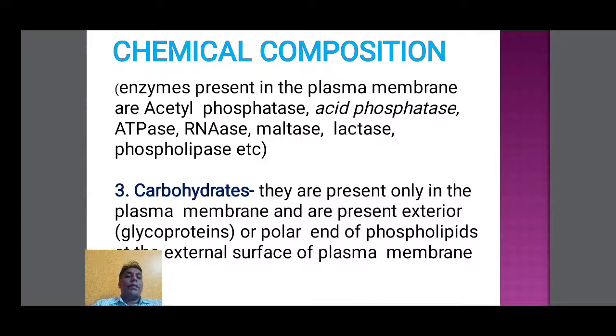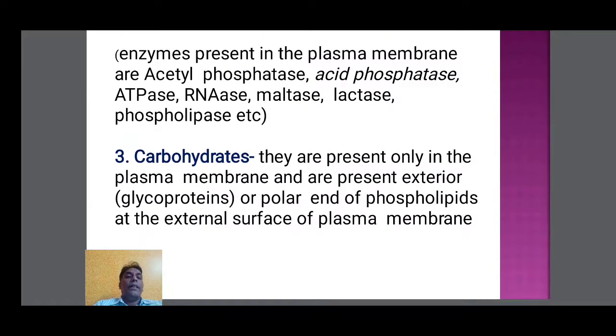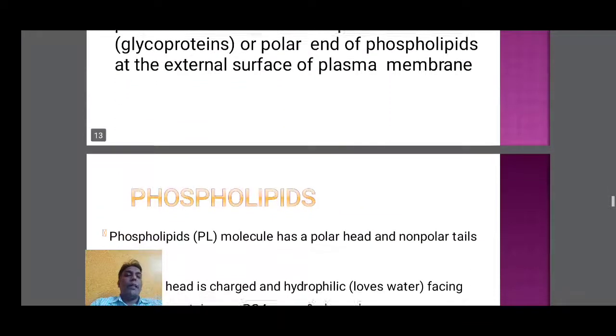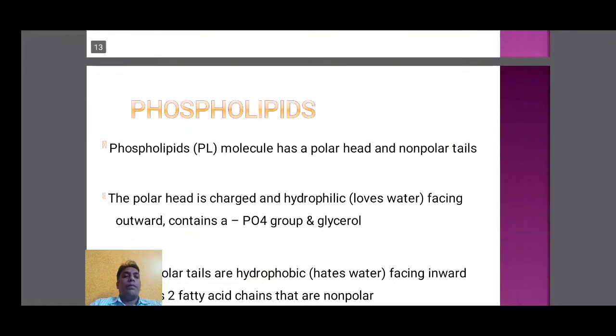Carbohydrates, next one. They are present only in the plasma membrane, at the exterior or polar end of the phospholipid, at the external surface of the plasma membrane. Carbohydrates are mainly in the form of glycoproteins. They are attached to the end of the phospholipid at the external surface of the plasma membrane. Glycolipid is present only on the external surface of the plasma membrane, not the internal surface.